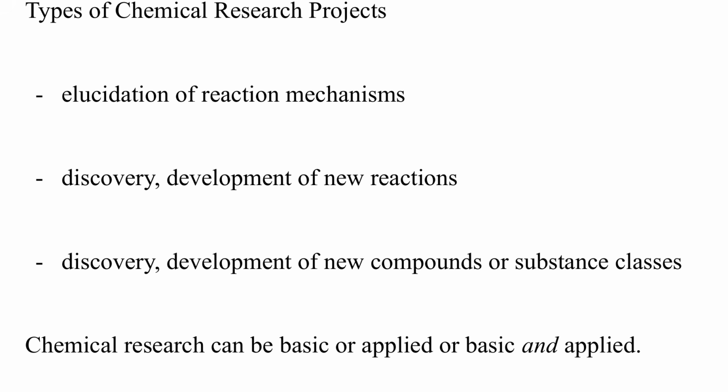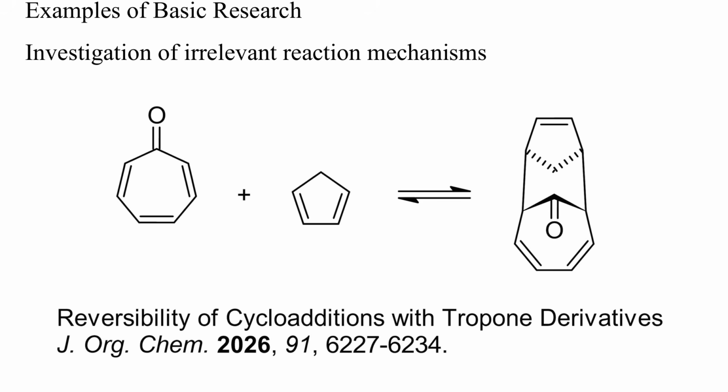Most industrial and academic chemical research is about the elucidation of reaction mechanisms, the discovery of new reactions, and the synthesis and study of new compounds or classes of compounds. Unlike astronomy or paleontology, chemical research can be both basic and applied. Thus, a better understanding of reaction mechanisms can help to improve a synthesis. While industrial research projects are often short-term and low-risk, academic projects can be longer-term and more risky. Let me show you some examples of basic chemical research.